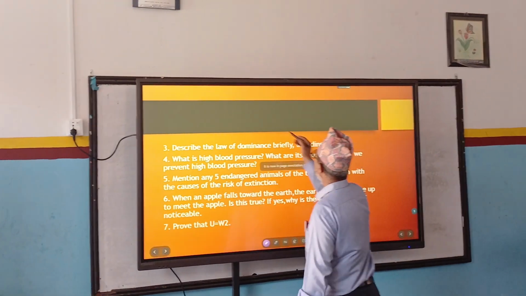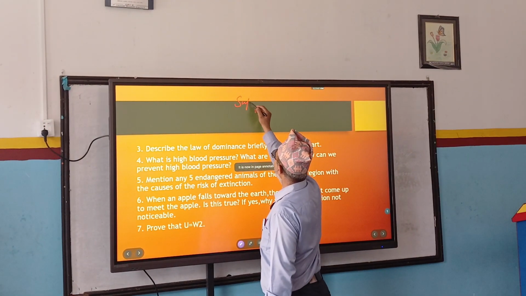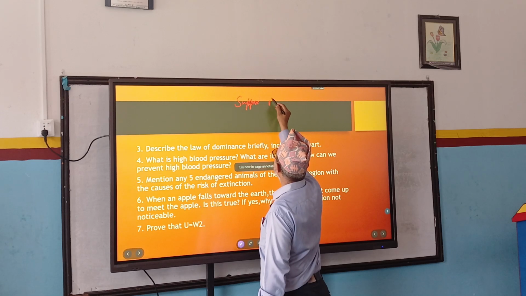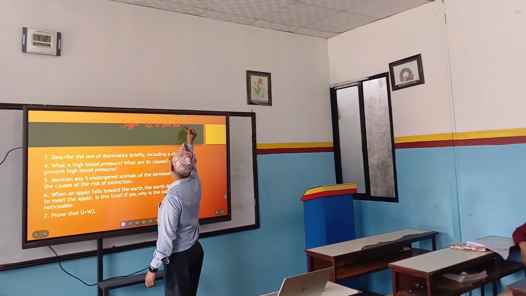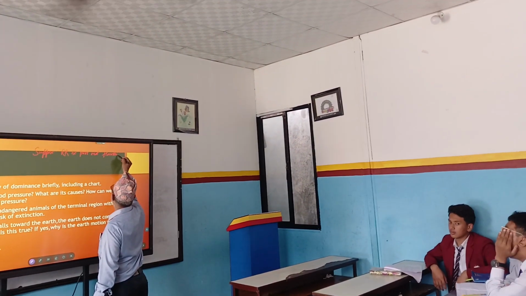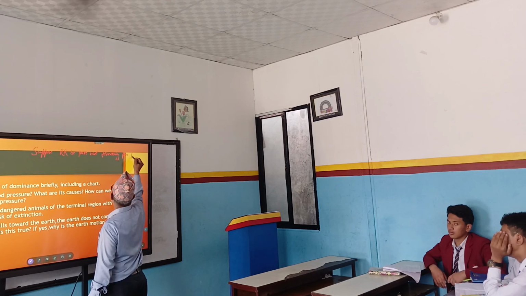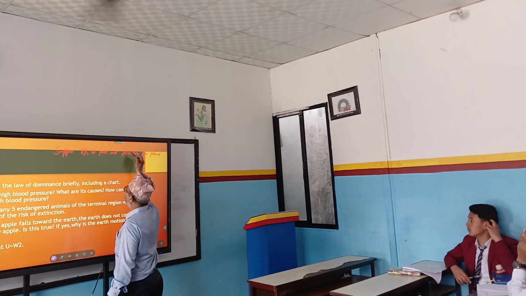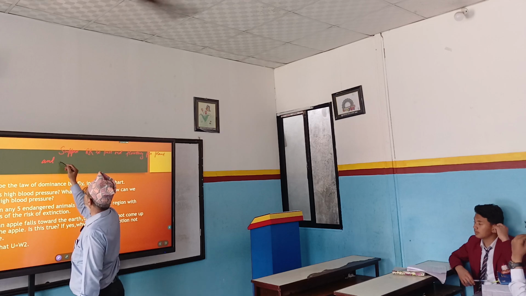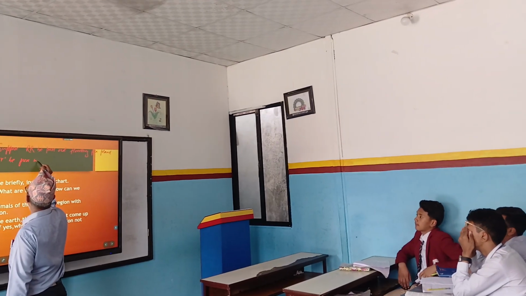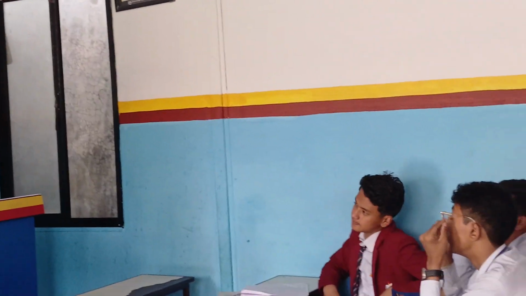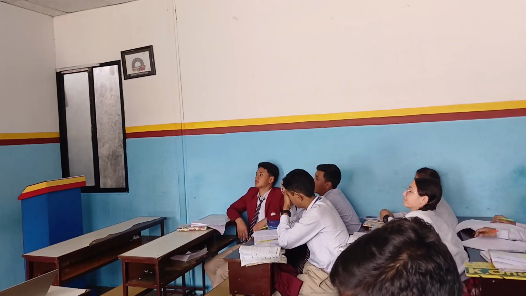Suppose capital R be pure red flowering pea plant, right? And small r be pure white flowering.